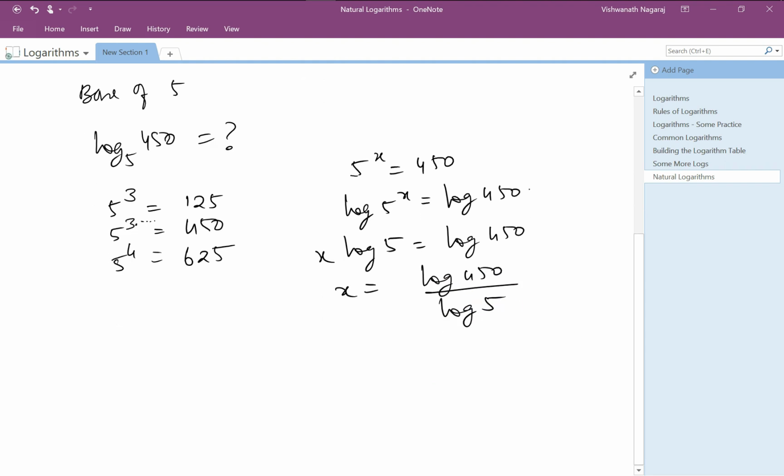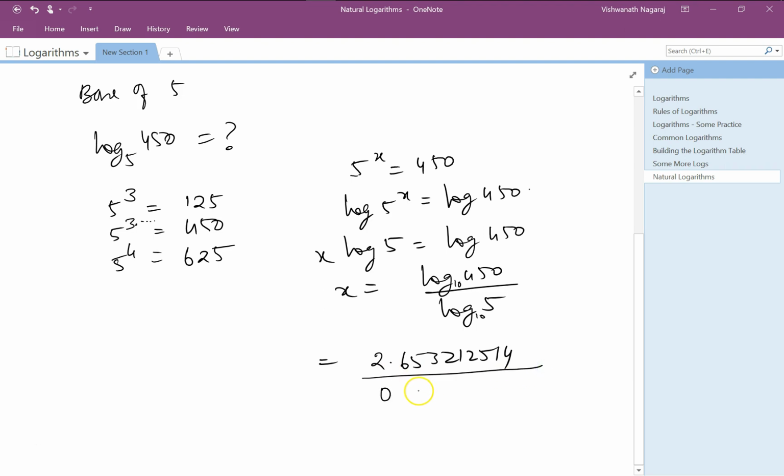Now here remember, if nothing is mentioned, it means it is to the base 10. So now using the log tables or using the calculator, we can figure out x. Log of 450 to the base 10 is equal to 2.653212 since I am using the calculator.